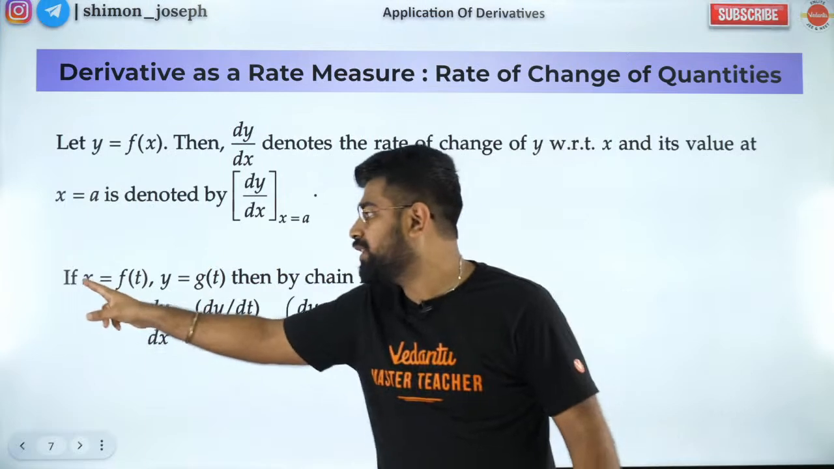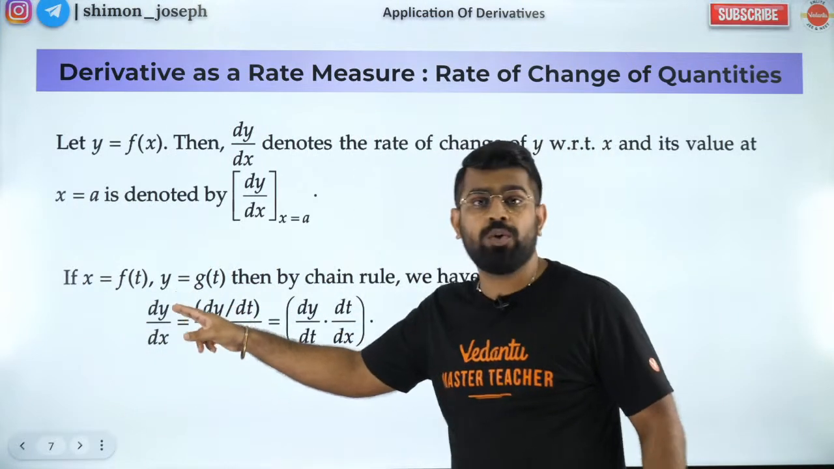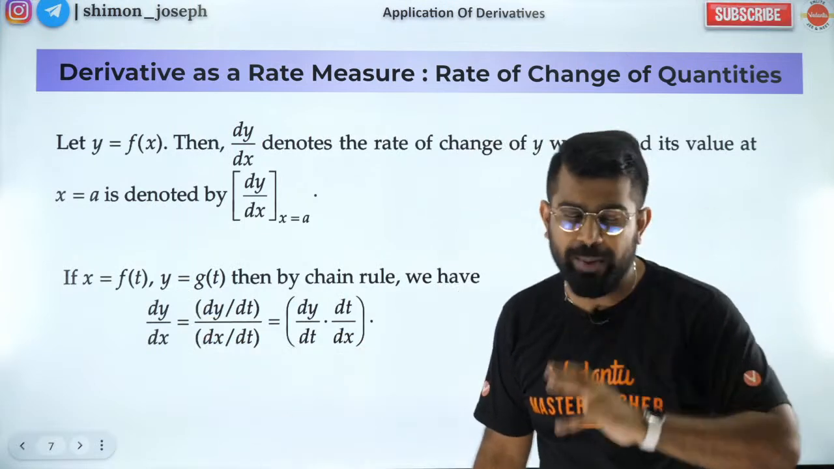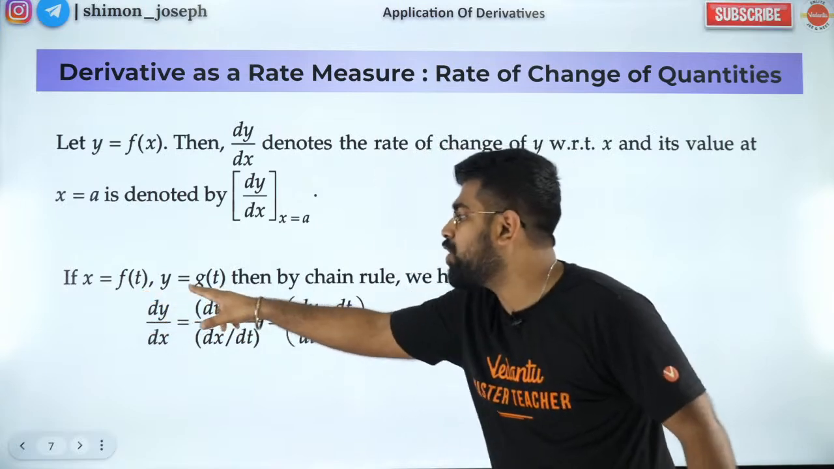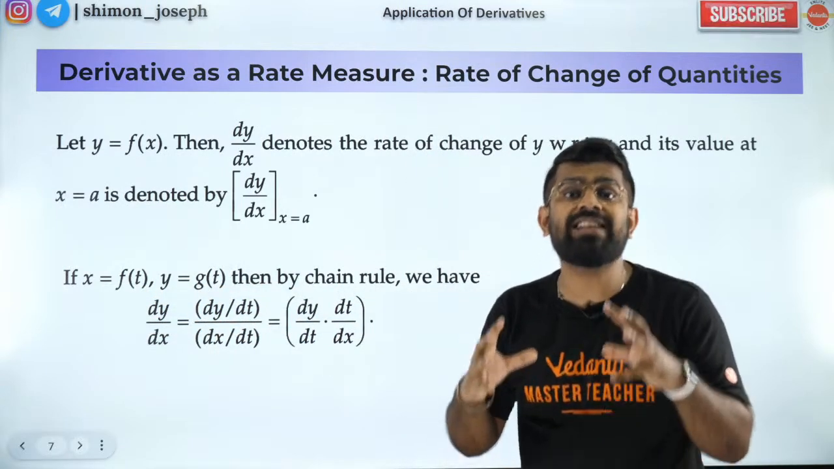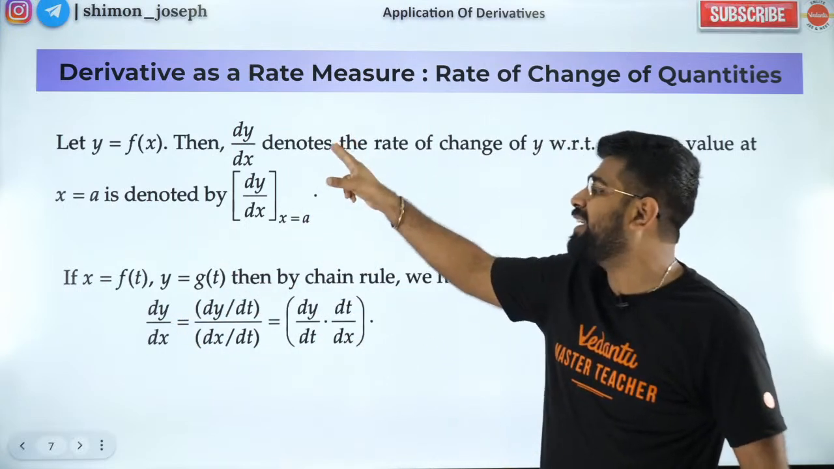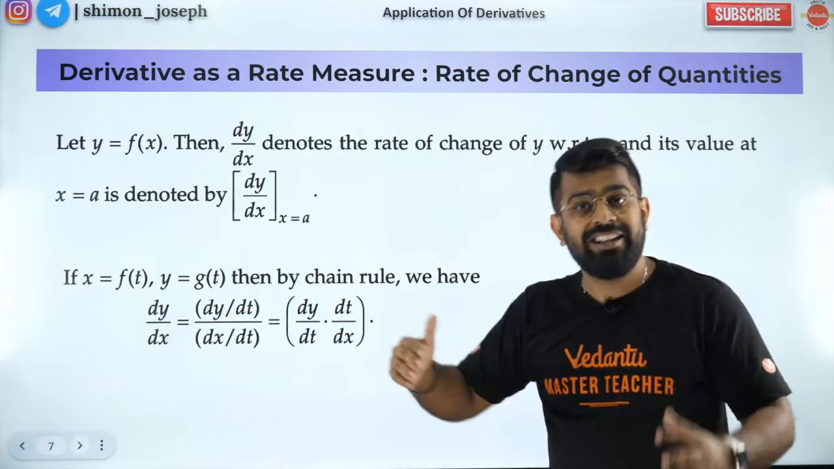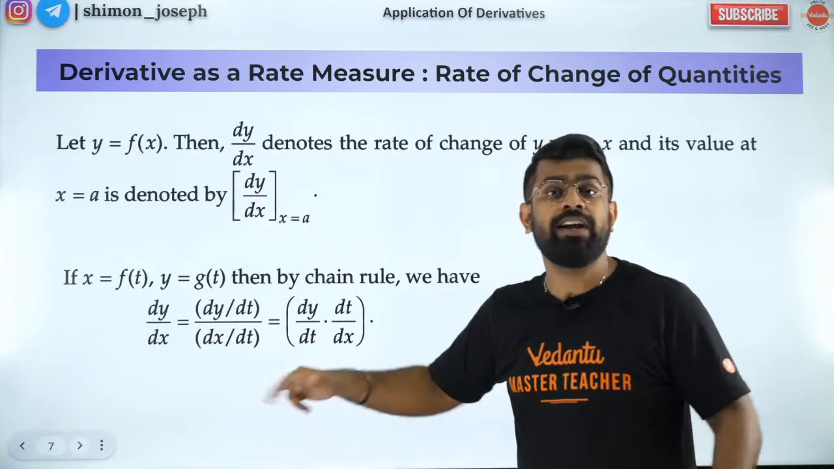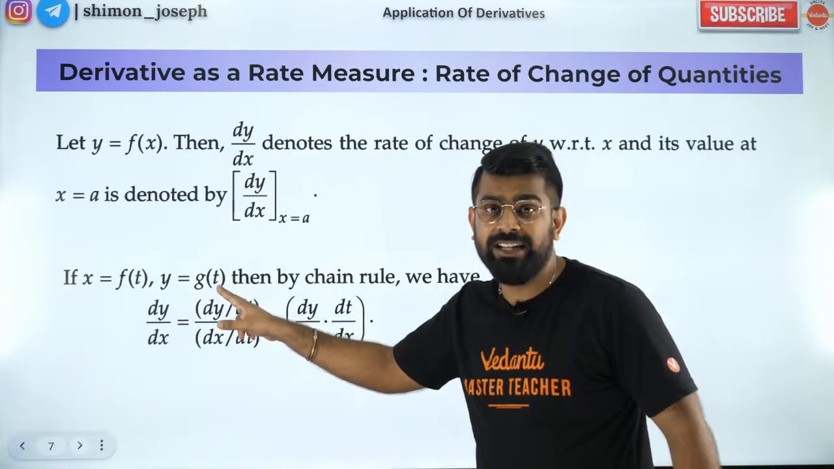So if you look at this, your x is equal to f of t and your y is equal to g of t. Are you able to understand? So x is a function of t. y is also a function of t. That is called parametric form. So if it is like that, then your dy by dx will be written as dy by dt divided by dx by dt. Why? Because y is defined in terms of t only.